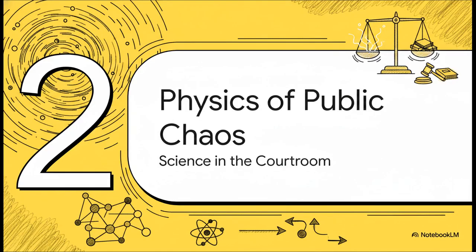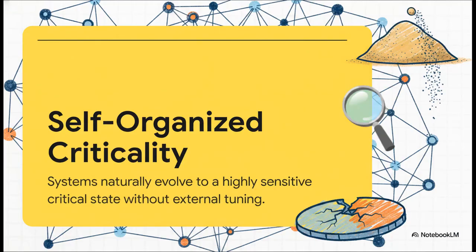Moving on to Section 2, Physics of Public Chaos. To defend himself, Dr. Chen decided to bring science right into the courtroom. Okay, the absolutely crucial thing to understand here is self-organized criticality, or SOC. Proposed by the physicist Per Bak back in the late 1980s, this is a very standard framework in complex systems theory. Basically, it describes how certain open complex systems naturally and spontaneously evolve to a tipping point, a critical state.